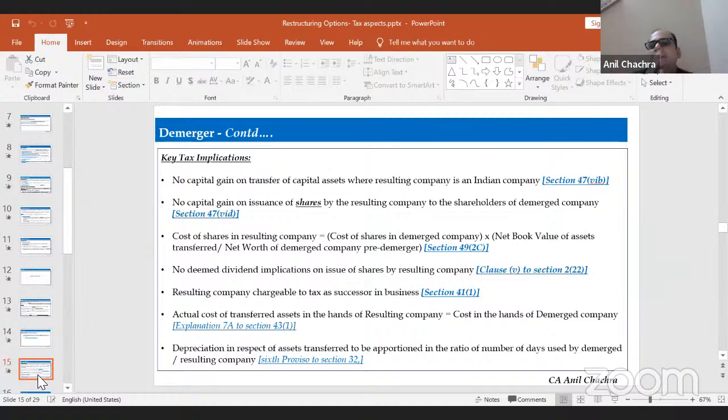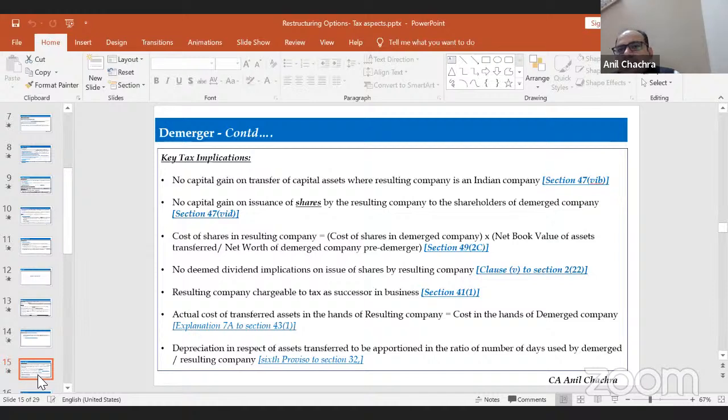The same thing applies to the shareholders as well. The shareholders will get the shares in proportionate value, and it will not be treated as a transfer. Share means it should be shares, not any other type of instrument like bonds or debentures, right? It should be shares. It could be equity, it could be preference shares. For the cost of the shares for the shareholders in the resulting company, the formula has been given under section 49 clause 2C, which prescribes that the basis is the net book value and the net worth of the demerged company.